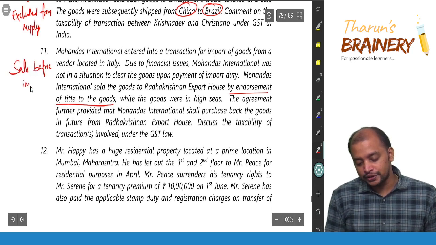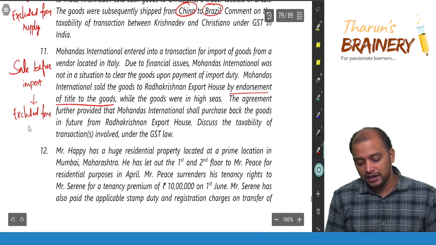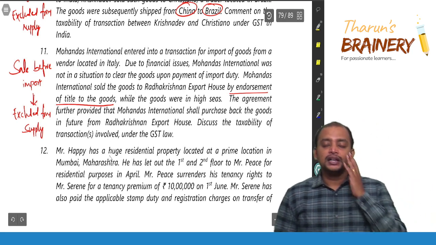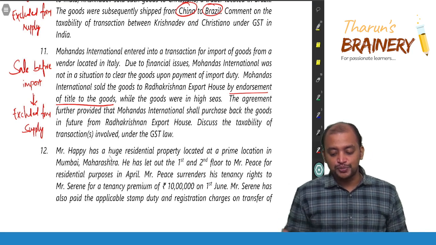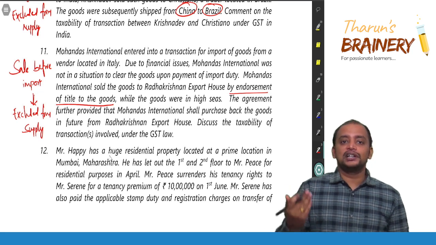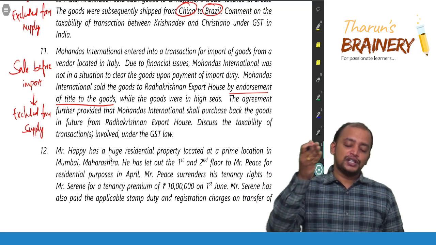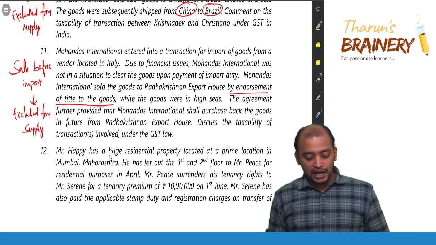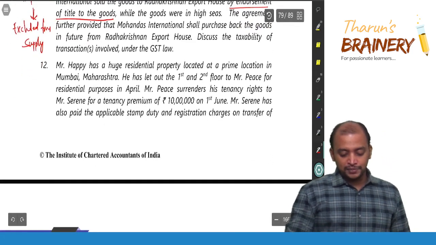Sale before import is excluded from supply, correct? Consequently, there is no GST on that. I gave you the logic also. The logic is simple. Radhakrishnan Export House will go to the customs, will file bill of entry and will clear the goods. So anyhow they pay customs duty. Due to that reason, this Mohandas International is not required to pay any GST on that. Excluded from supply.